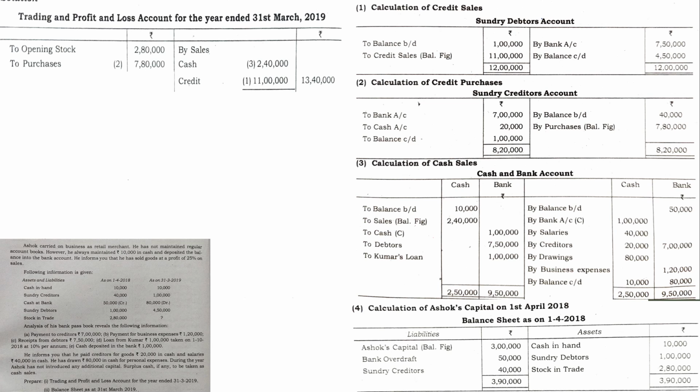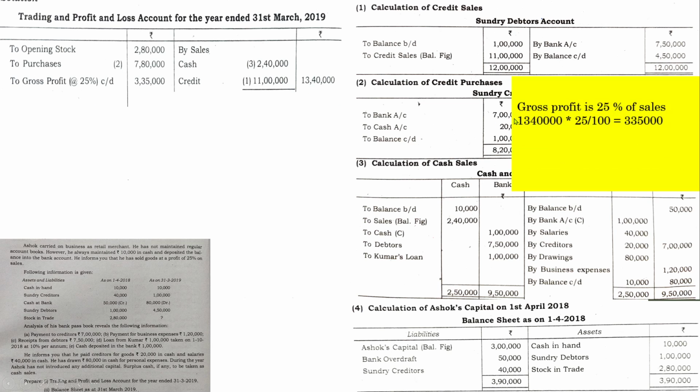On sales means on total sales. 25% of total sales is gross profit. So we can easily find out gross profit because here total sales is given, that is 13,40,000, and 25% of 13,40,000 is 3,35,000. So gross profit is 3,35,000.